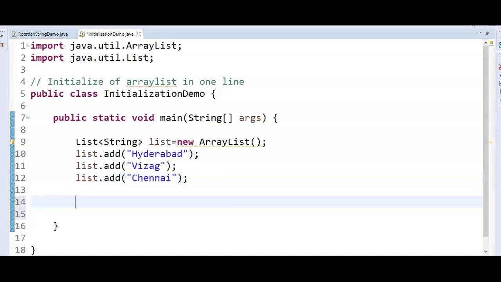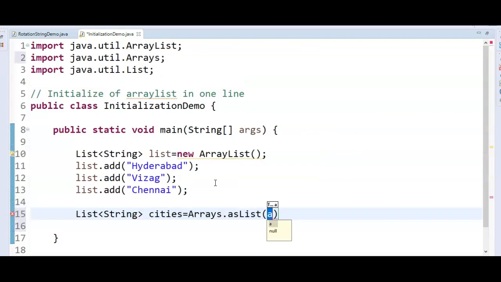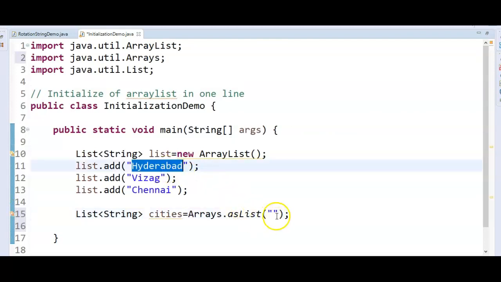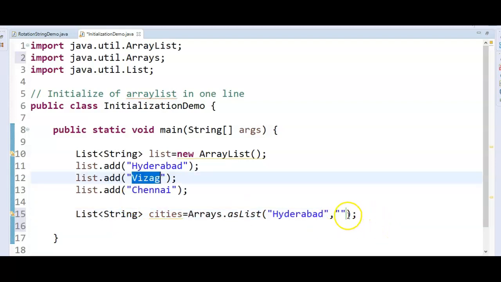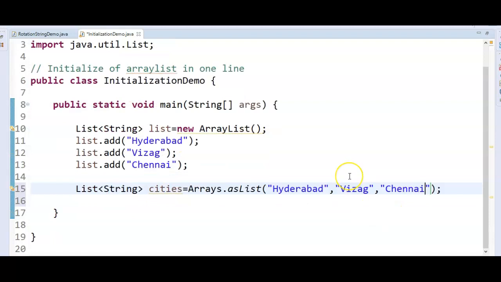List of string cities is equal to Arrays.asList, Hyderabad, comma, Vizag, comma, Chennai. So this is how we create a list of strings, cities, by using the Arrays.asList method.